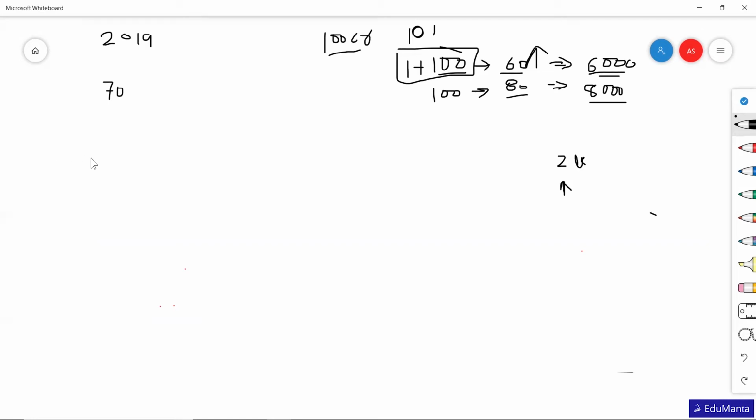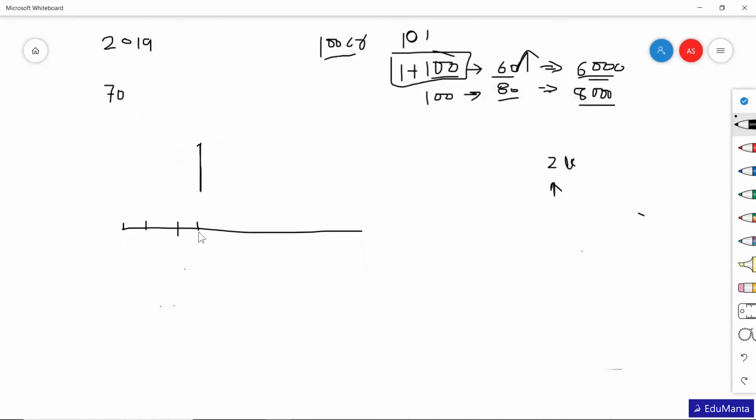Suppose there are 10 students, so we will arrange their marks in ascending or descending order. Say this is going to be 10 students, 1 2 3 4 5 6 7 8 9 10. So I have arranged their marks.